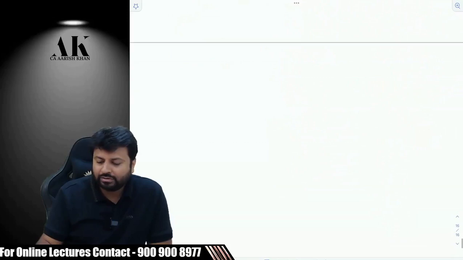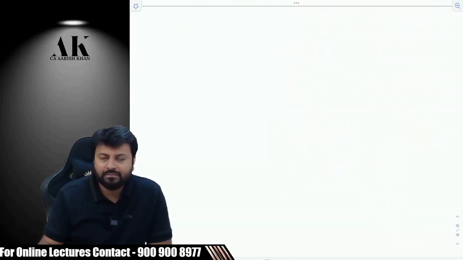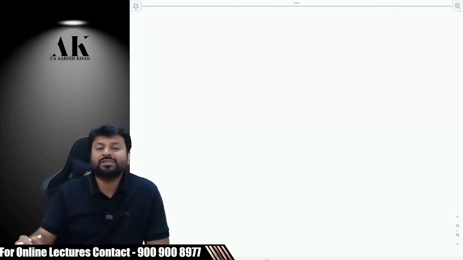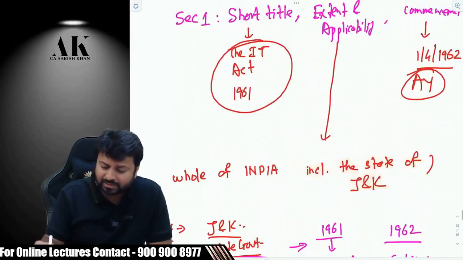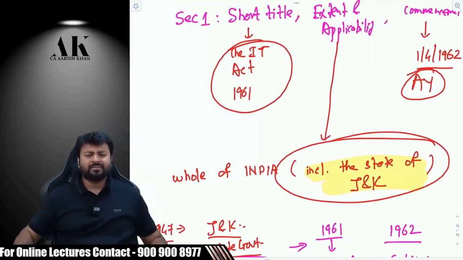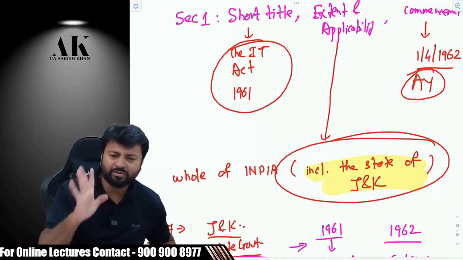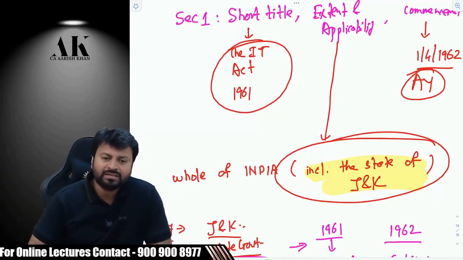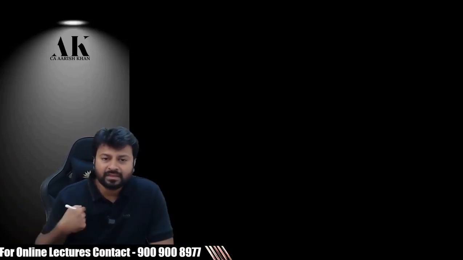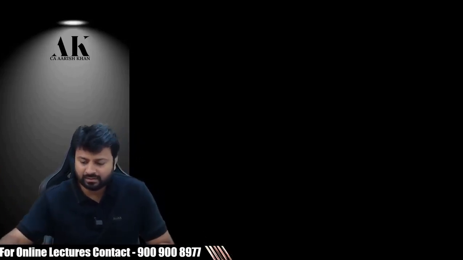So now in 2019, they removed this article, and because of that, all the laws of the country have to be changed now. Now there is no need to specially mention this particular sentence. Do you agree or not? There is no need to specially mention this sentence now. Is there any need to mention this now? It is absolutely not required. And therefore, this was removed from all the laws now. All the laws. Because the first reason is Article 370 is not there.